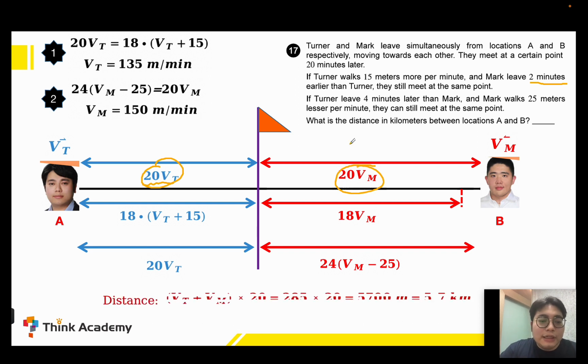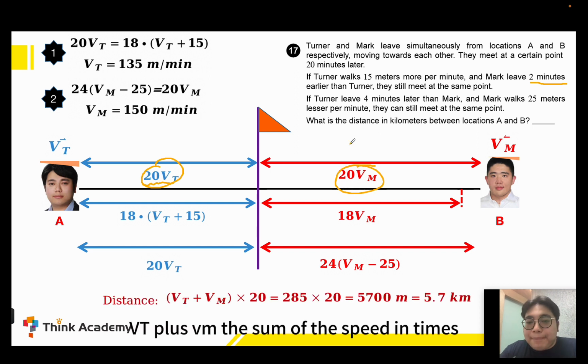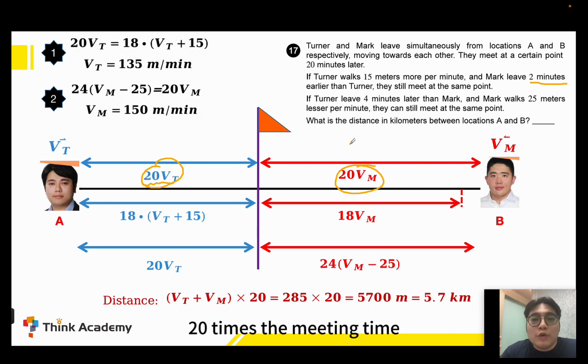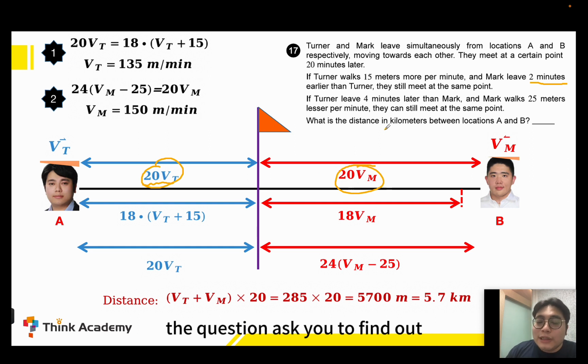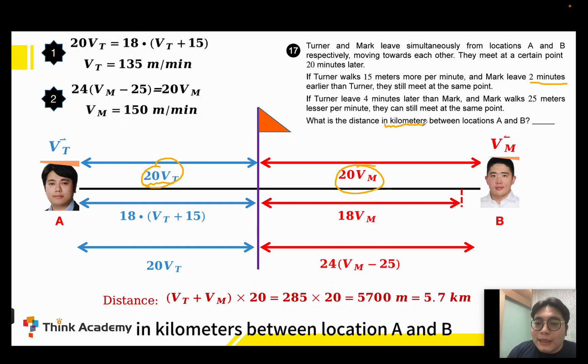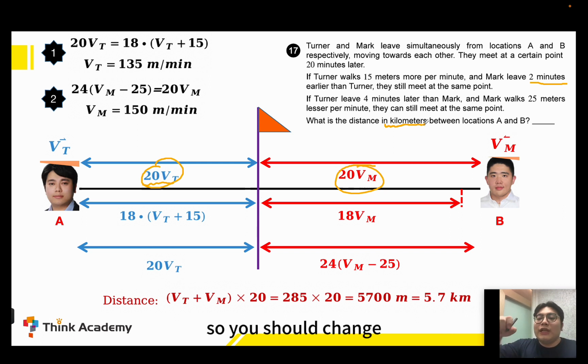It's just (Vt plus Vm), the sum of the speeds, times 20, the meeting time, which equals 285 times 20 equals 5,700 meters. And remember one important thing: the question asks you to find the distance in kilometers between location A and B. So you should change the unit of meters into kilometers. So it will be 5.7 kilometers.